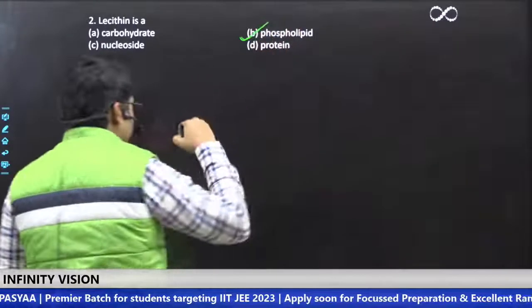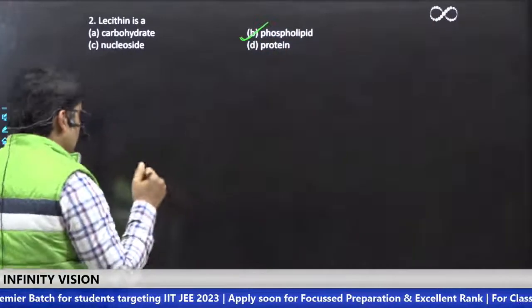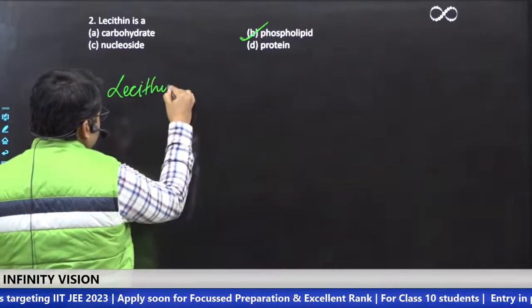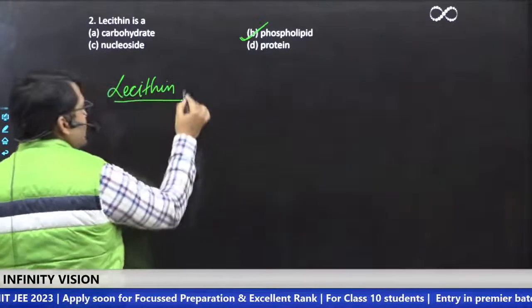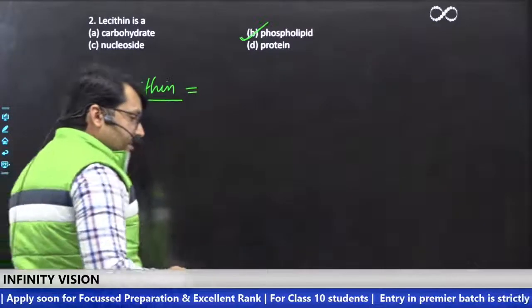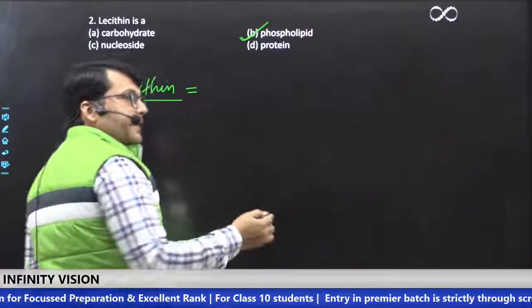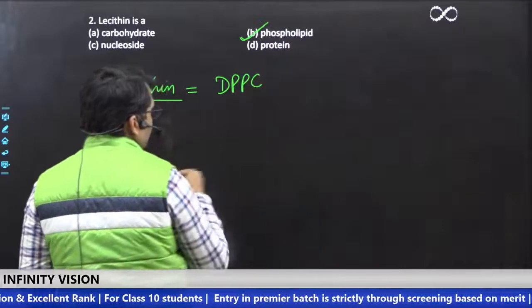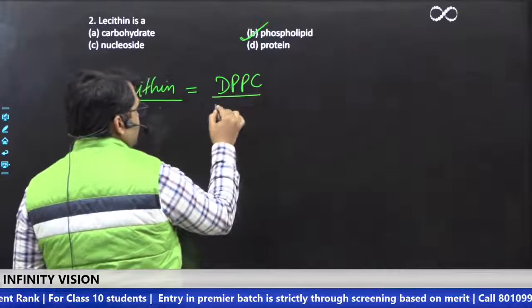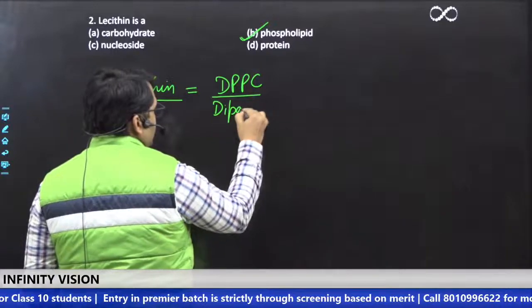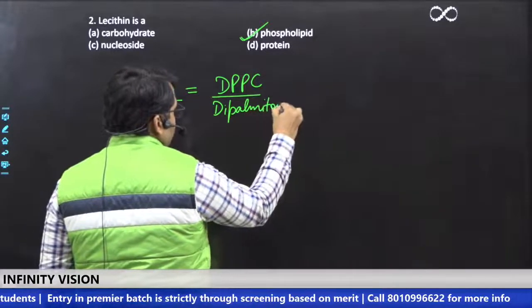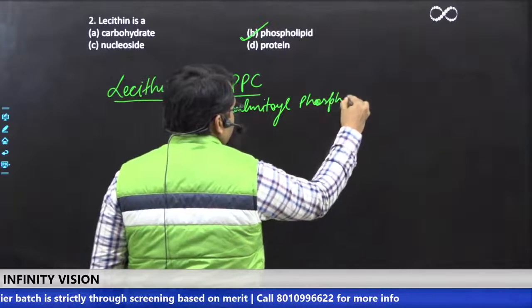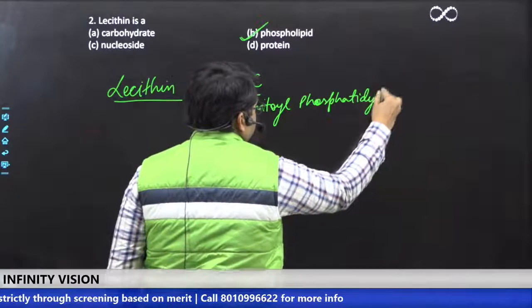It is a phospholipid. How is it? See what lecithin is. Lecithin is chemically known as DPPC, that is dipalmitoyl phosphatidyl choline.